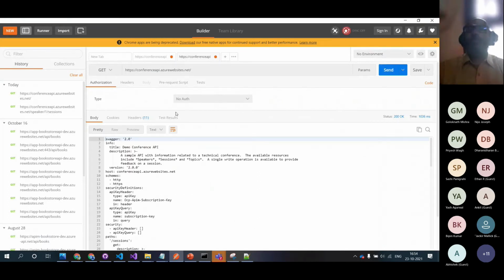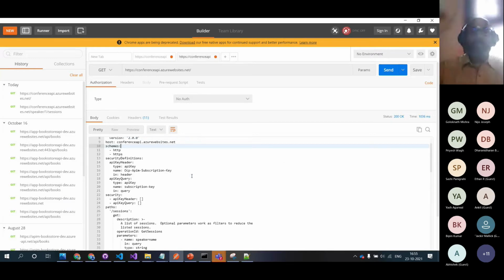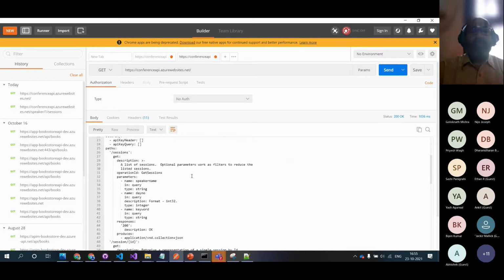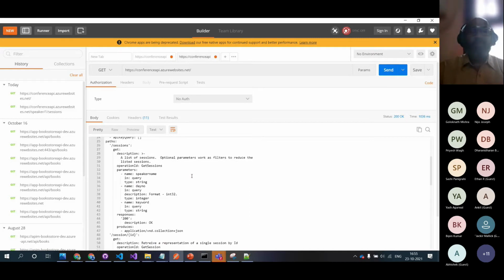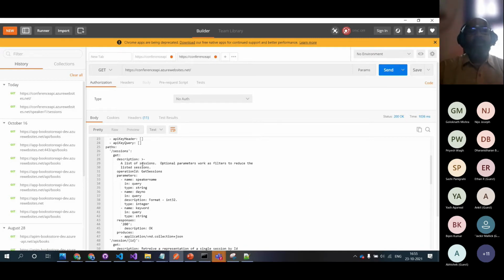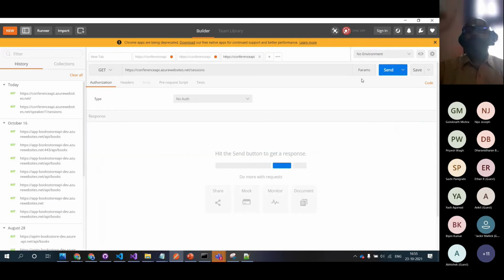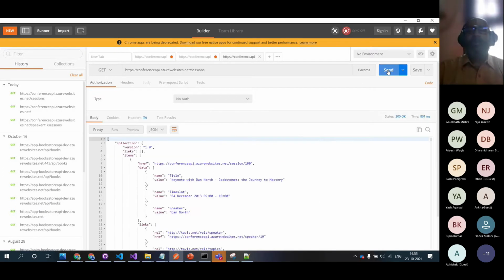And Postman is a pretty good tool. We all need to build a little bit of knowledge on this one, so that it helps us in multiple ways. Right now this is an unauthenticated one. So we see that it has a lot of APIs here. You have sessions. You click on sessions and click on send. It gives all the session details.